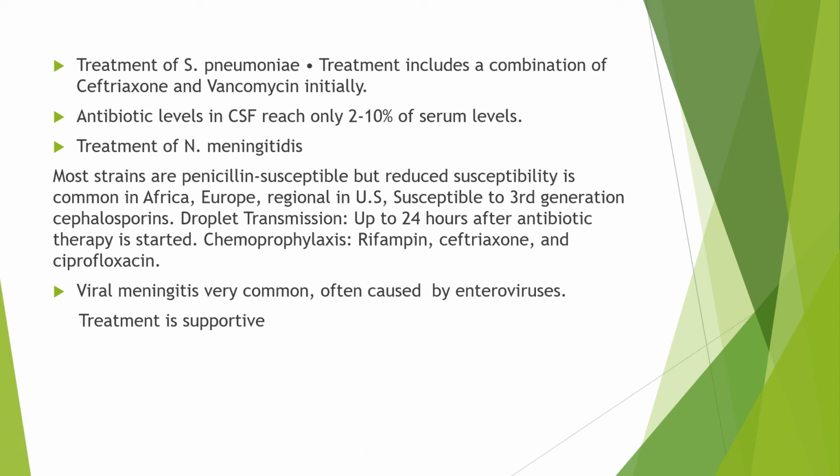And some strains of Streptococcus pneumoniae are resistant to vancomycin. In this case, we have to give linezolid. If the patient is among the elderly population, then we have to consider Listeria monocytogenes as well. So we should add ampicillin to ceftriaxone and vancomycin empirical therapy.